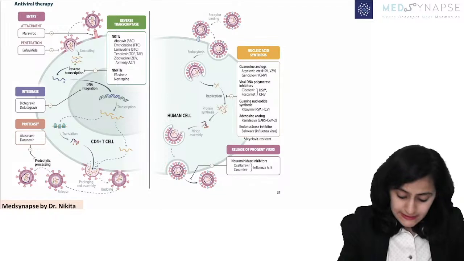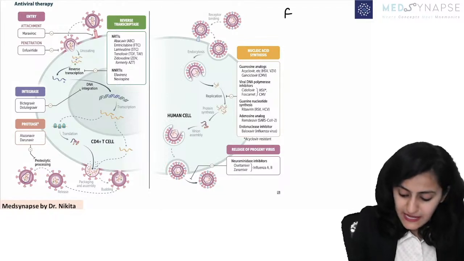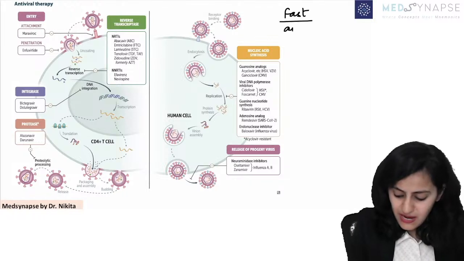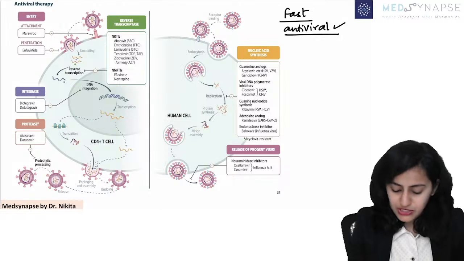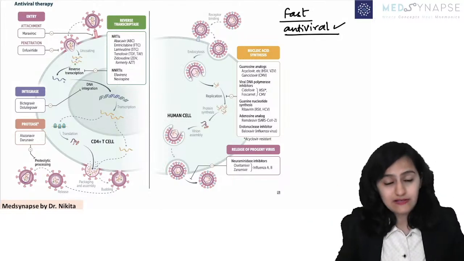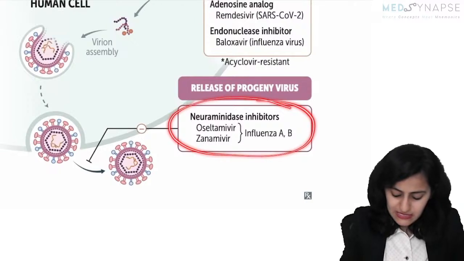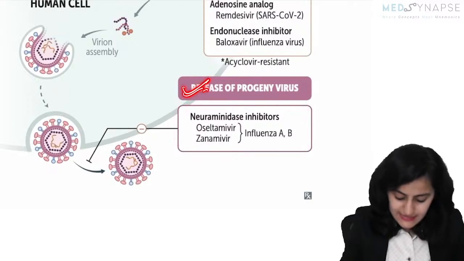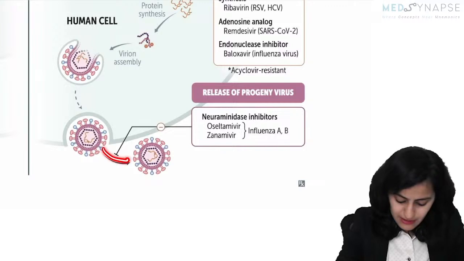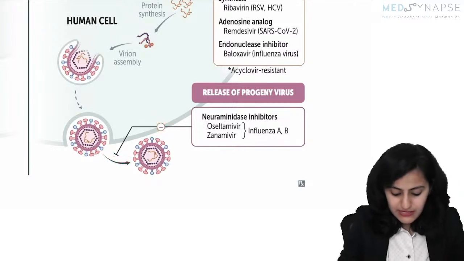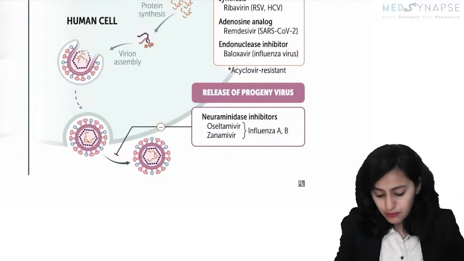Okay. So this is your snippet from the First Aid, the antiviral drugs. On the Medsynapse app, in the fast sessions, you have the antiviral drugs also available. So do watch that if you want to learn the antiviral drugs in detail. Focusing here, look at these neuraminidase inhibitors. Basically, they are acting on the release. If you inhibit the neuraminidase, it is inhibiting the release of the progeny.